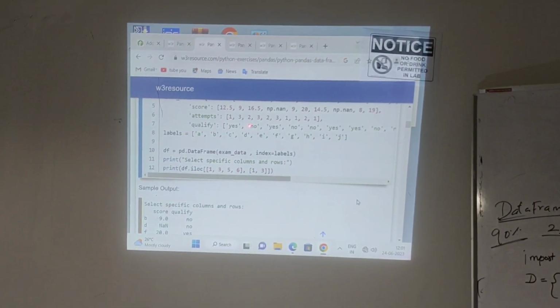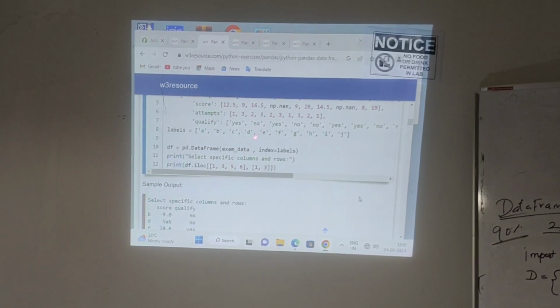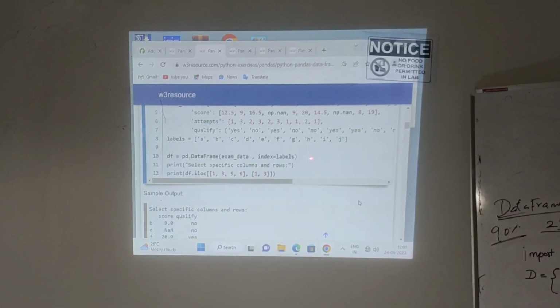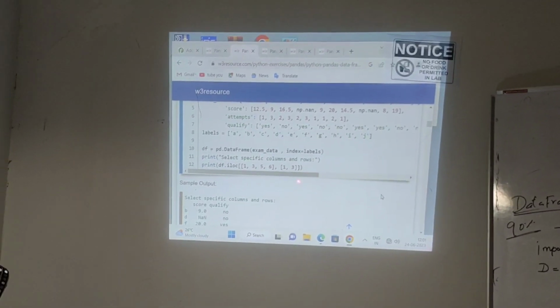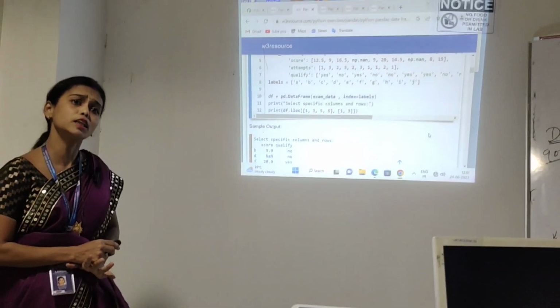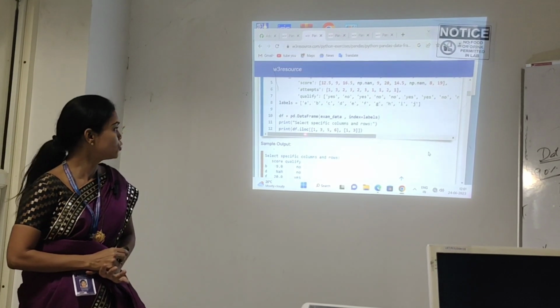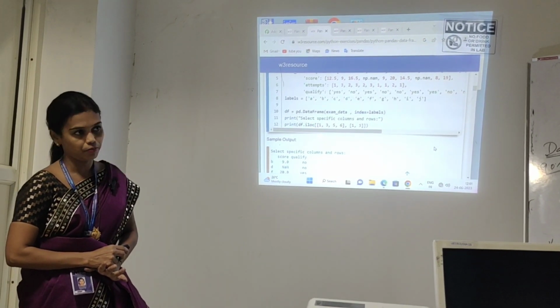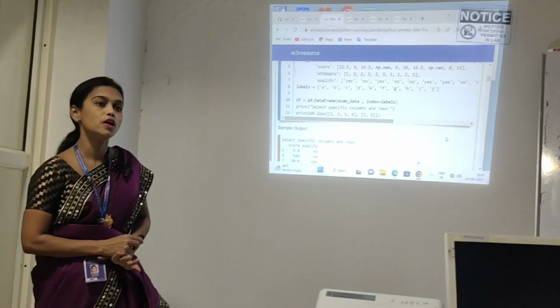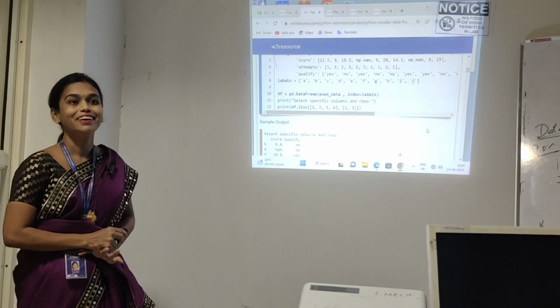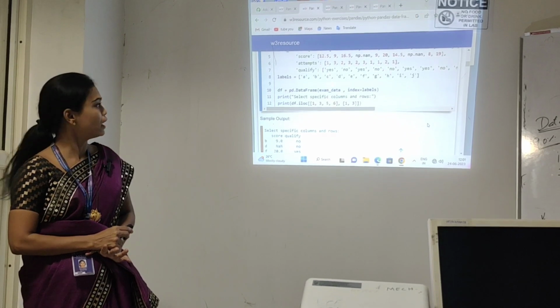Then what is the next procedure? First I create a table. After that I will select a particular element in the table. This is the given task, this is the requirement we need. So how do I select particular columns and rows? By using the function iloc. What is the use of iloc? Using iloc, I will choose particular rows and columns from the given table. I already created a table.